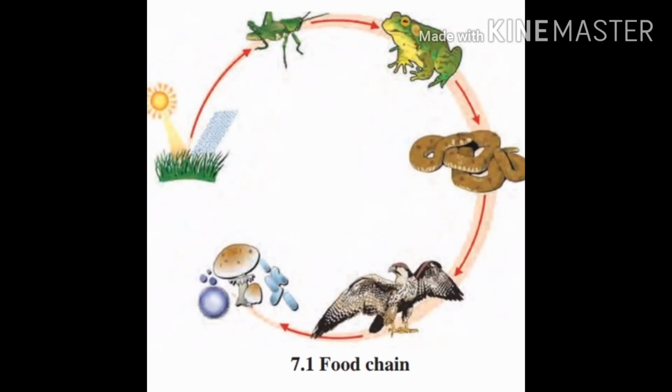We'll take one example. The grass is eaten up by a grasshopper. The grasshopper is eaten up by a frog. The frog is eaten up by a snake. And the snake is eaten up by a hawk or eagle. Here in this food chain, there is transfer of energy from grass to grasshopper, grasshopper to frog, frog to snake, and snake to hawk. So this transfer of energy from one trophic level to another trophic level is called a food chain.